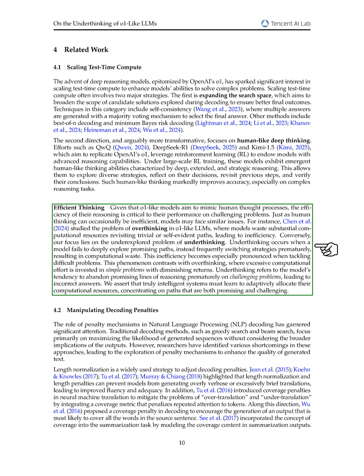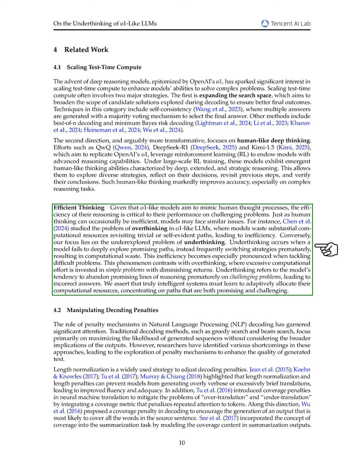We also address the efficiency of reasoning in o1-like models, which is crucial for tackling difficult problems. While human thought can sometimes be inefficient, models can face similar challenges. For example, some studies have shown that these models may waste computational resources by revisiting obvious paths.